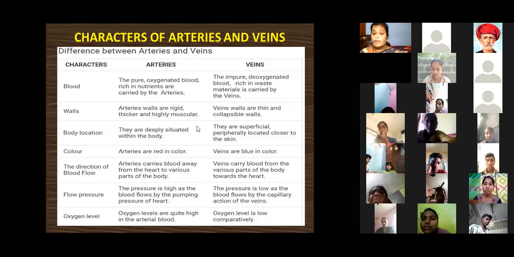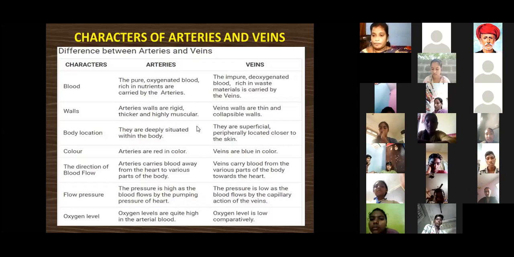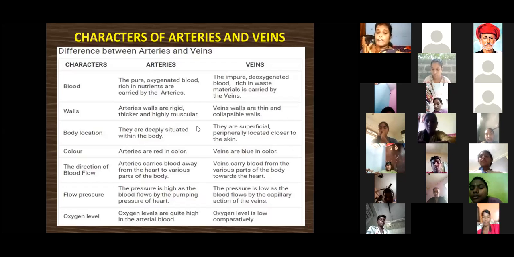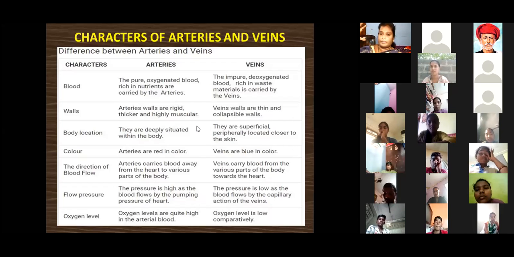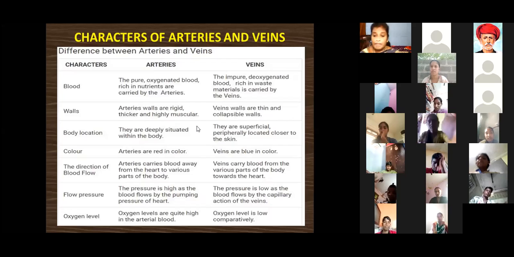Okay. Next, what is the flow of pressure? In the arteries, the pressure is very high, as the blood flows by the pumping pressure of the heart. హృదయం నుంచి రక్తాన్ని వివిధ శరీర భాగాలకు తీసుకుని క్యారీ చేసేటప్పుడు the pressure is very high. In the veins, the pressure is very low.